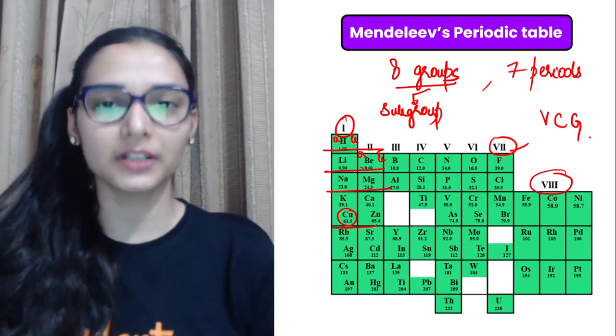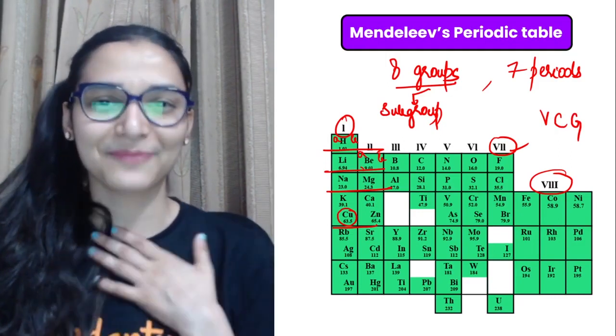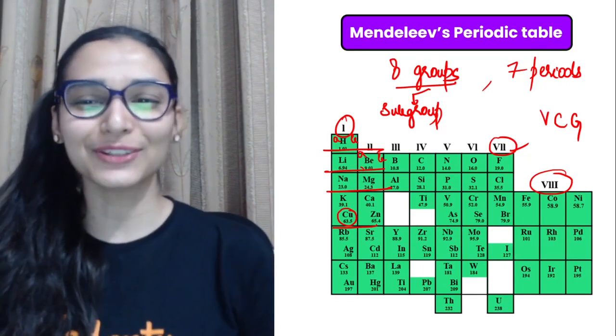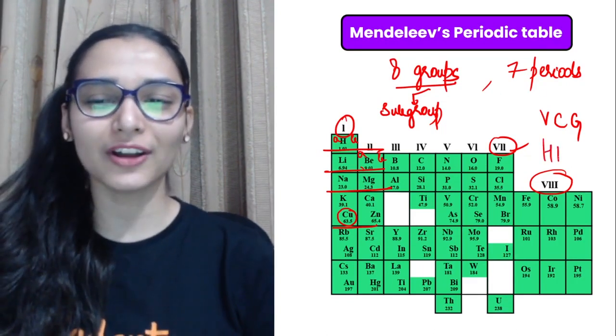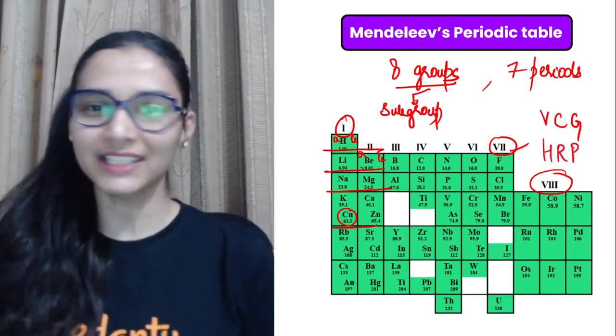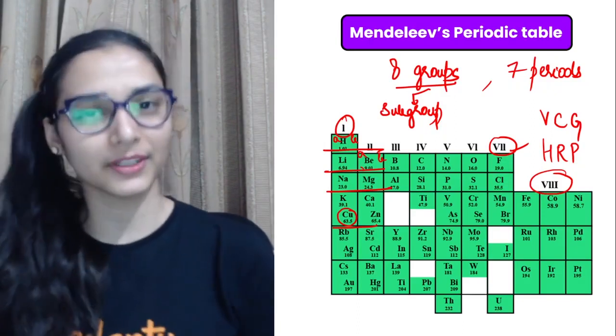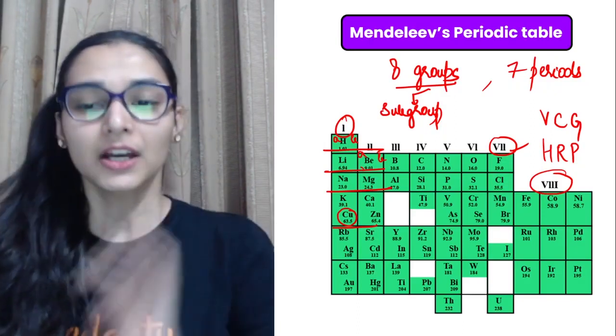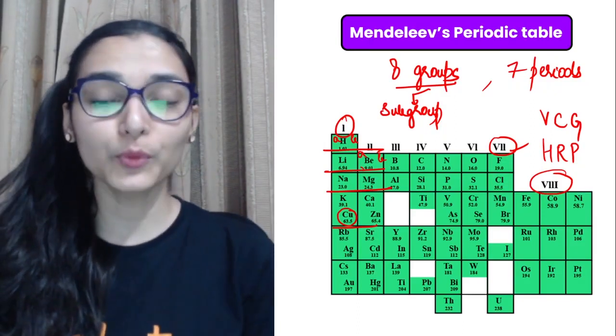Very cute girl. You can remember Shilpi ma'am. Don't worry. Very cute girl, I'm kidding. And horizontal rows are periods. Hari Prasad, if it helps you, you can remember like that. Okay? Okay. One more point I will tell you.